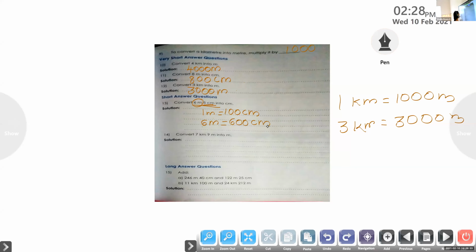Now you can write. Our question is 6 meter 5 centimeter equal to how many centimeters? In that, 6 meter is 600 centimeter plus 5 centimeter. We can write like that itself because it is already in centimeter.